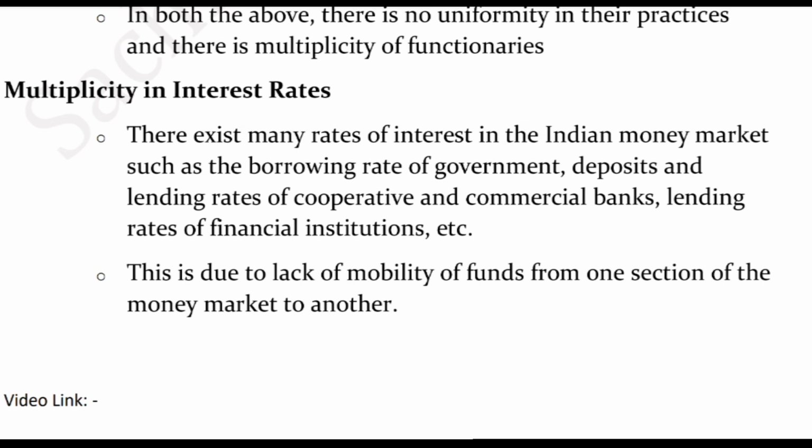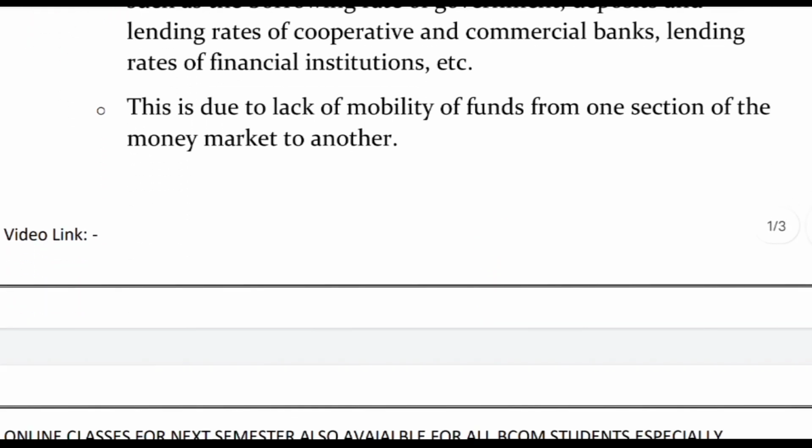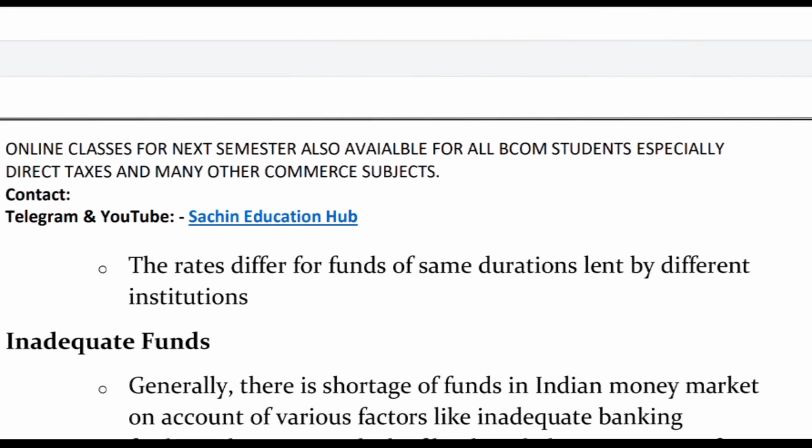Due to this reason, the general public is also reluctant to get money from this market, and this is also an issue for the money market in raising funds, as well as providing loans to the general public at similar interest rates. There is also the reason that rates differ for funds of the same duration lent by different institutions, because the money market consists of various institutions. So different institutions have different policies and different interest rates, and due to the variation in interest rates, there is a problem. This is also an issue under the Indian money market.